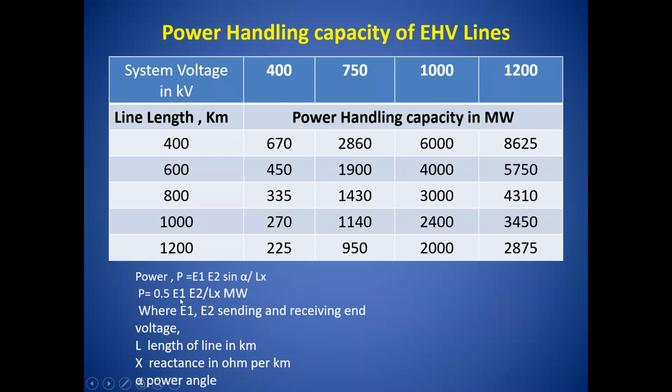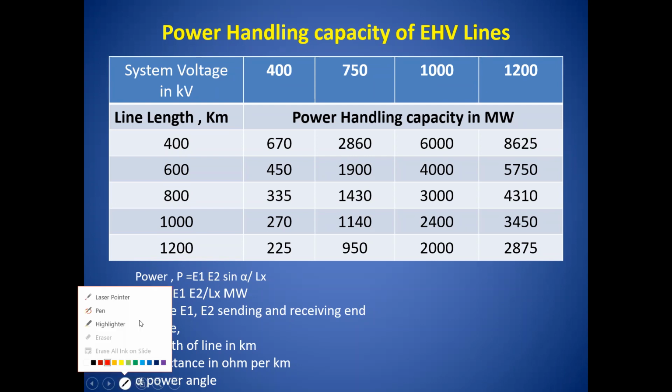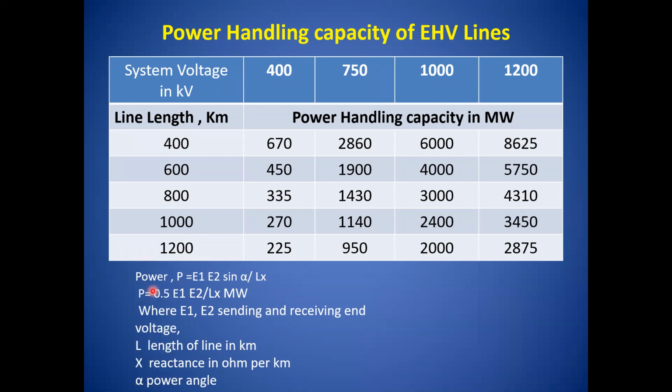As length increases, in this formula, power is equal to 0.5 E1 E2 divided by L into X, where L is the length of the transmission line and X is the reactance per kilometer of the transmission line. So this denominator factor increases with increase in length, and hence the power handling capacity of the transmission line also decreases.